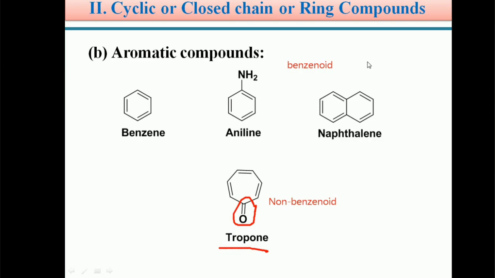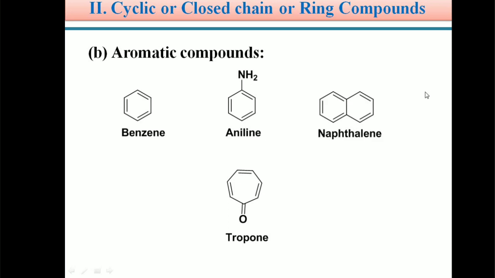are called non-benzenoid compounds. Again students, these aromatic compounds, whether benzenoid or non-benzenoid, sometimes have heteroatoms like oxygen, nitrogen, sulfur or phosphorus in their cyclic system. Those are called heterocyclic aromatic compounds.